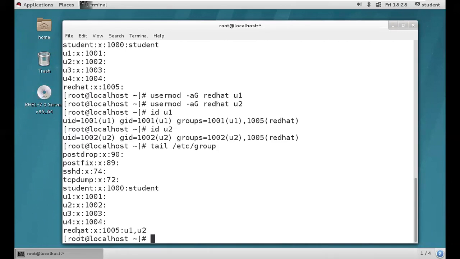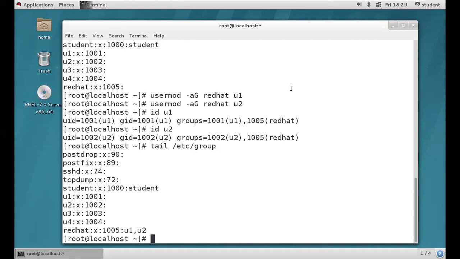Got it, guys? For example, Red Hat is one group, space, Linux is one group, space, RHEL is one group, and finally we provide the username. That user will become a three-group member. So got it, guys, right?